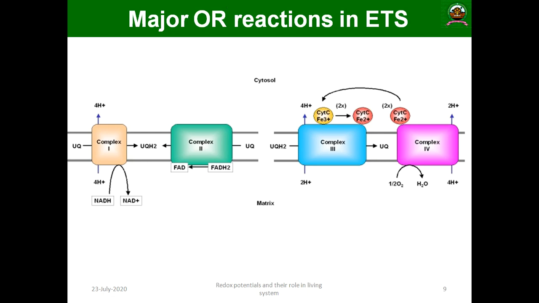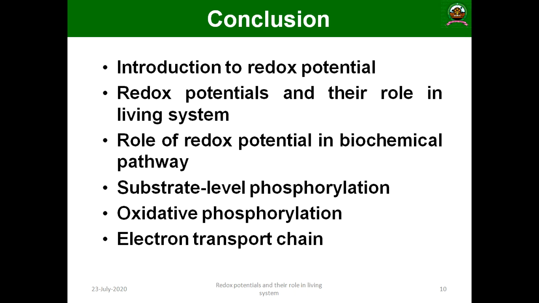So what I want to tell is that the oxidation reduction potential has a significant role in the membrane transport system, oxidative phosphorylation, substrate level phosphorylation, and the whole energy process that is happening in biochemistry, and the whole metabolic pathway that is commonly seen in biochemistry. So that is all about this particular topic.